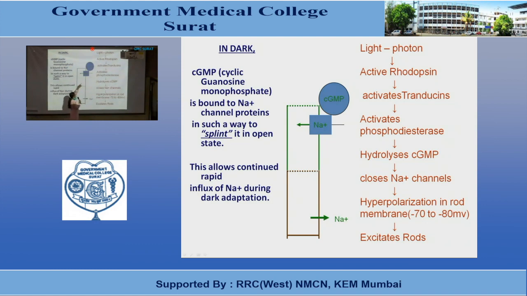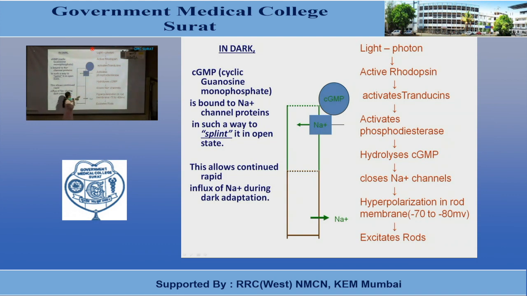So once this cyclic GMP gets hydrolyzed, it will cause closure of the sodium channels, thus obliterating the flow of sodium ions into the photoreceptors through the outer segment.